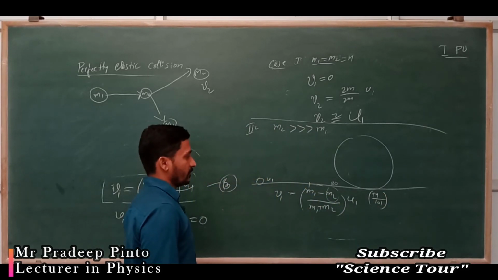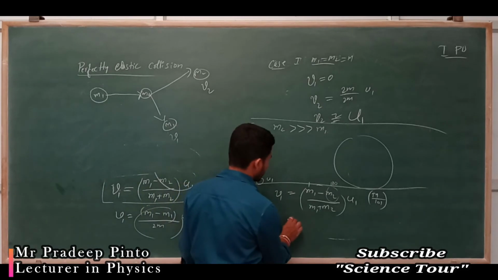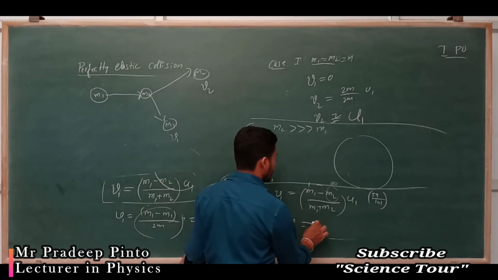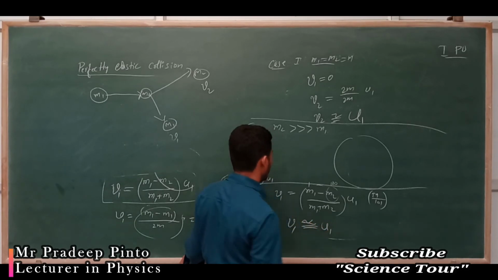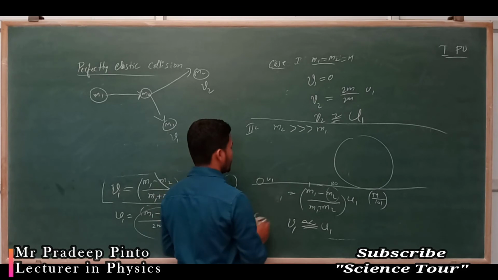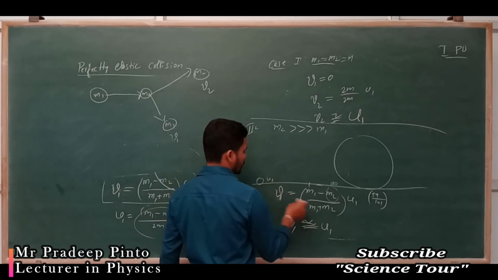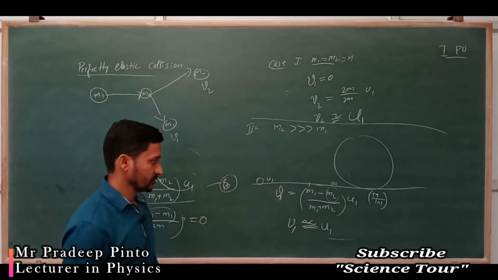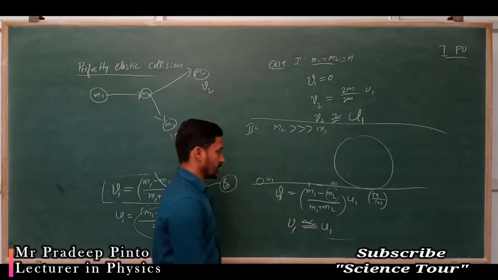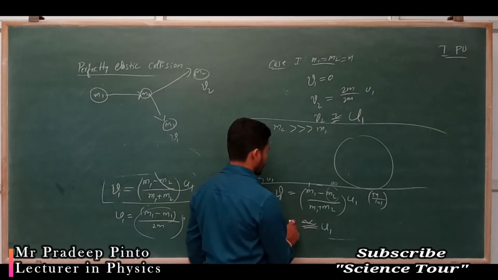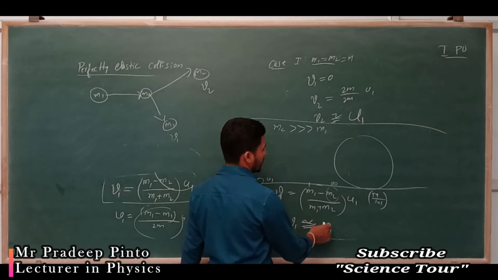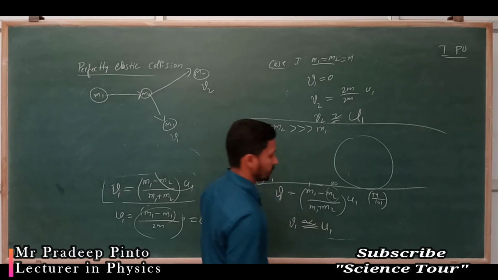The final velocity of the first object is nearly equal to u1 in magnitude.